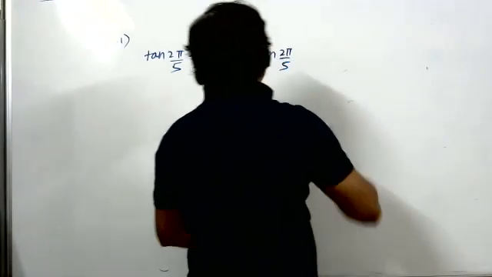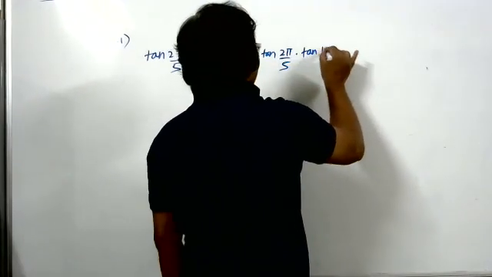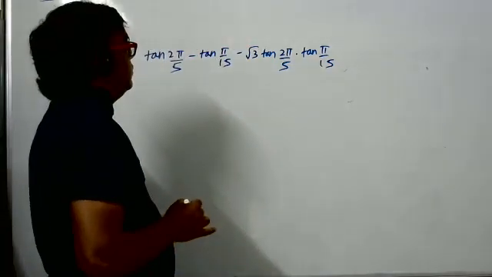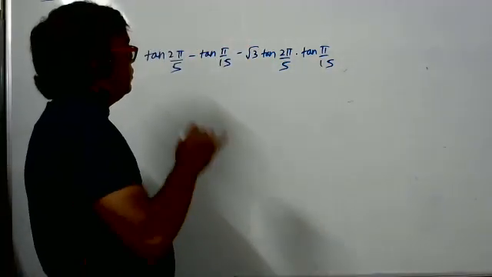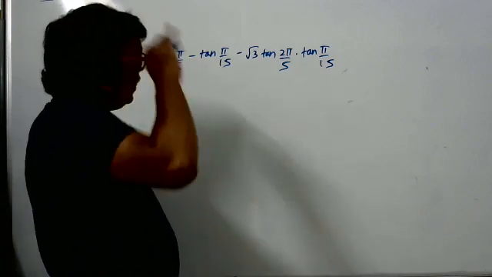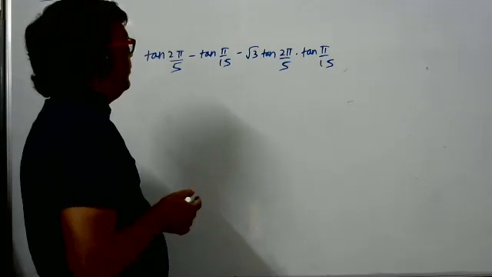What? So 0 answer. No, sorry. They've asked is equal to, and the options are minus root 3, 1 by root 3, 1, and root 3. So how did you do this sum?